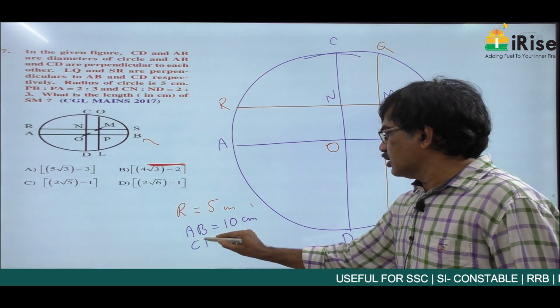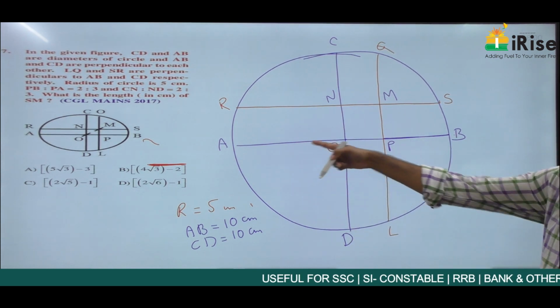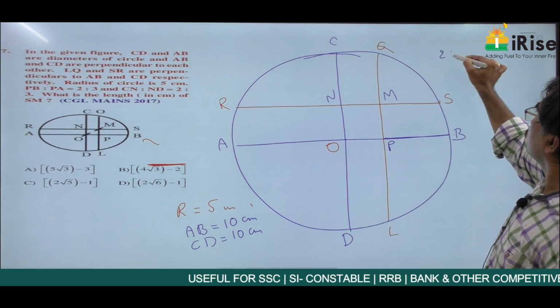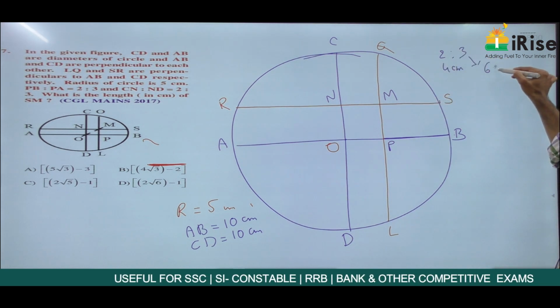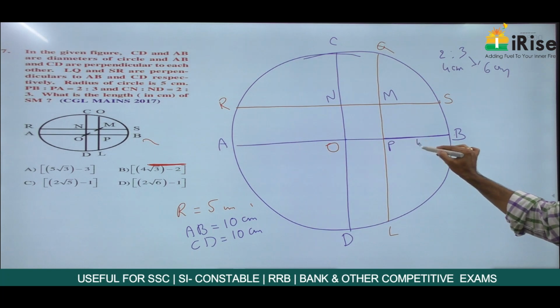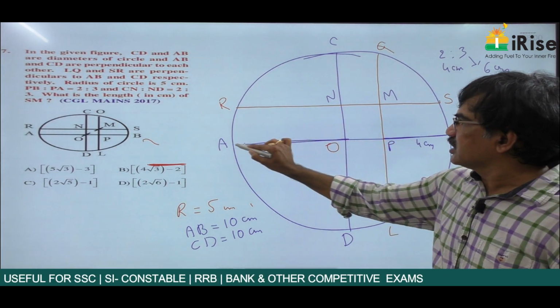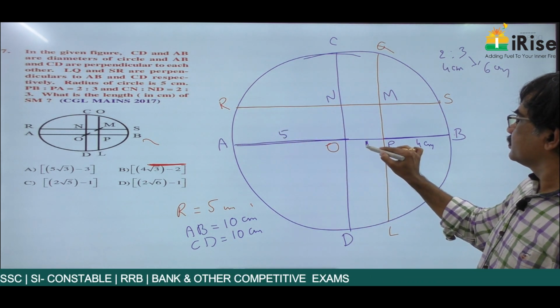Even CD is also equal to 10 centimeters. This 10 centimeters is divided in the ratio 2:3. Therefore, this is 4 centimeters and this total is 6 centimeters, but the radius is 5 centimeters. So this part is 1 centimeter.